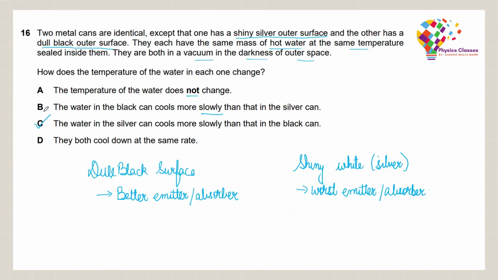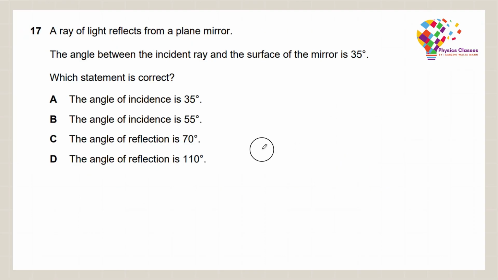A ray of light reflects from a plane mirror. The angle between the incident ray, and we can draw an incident ray over here, and this can be my reflected ray. And of course, since I have the incident ray and the reflected ray, I should have a normal here. So they told us that the angle between the incident ray and the surface, that means this angle is 35